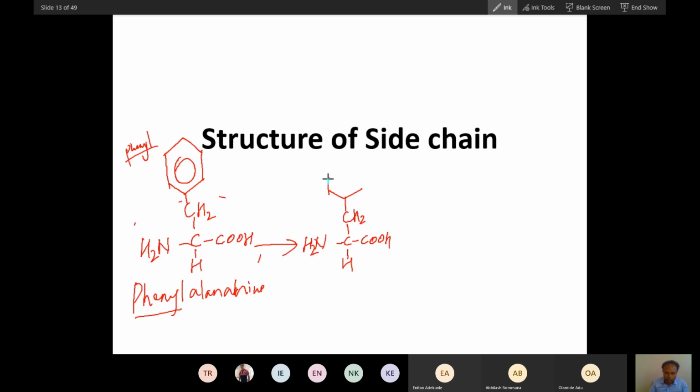Even then, if you have problems, just let me know. This is phenyl. Can you see? Now you add a hydroxyl group here. This becomes tyrosine. Tyrosine. Did you get this?